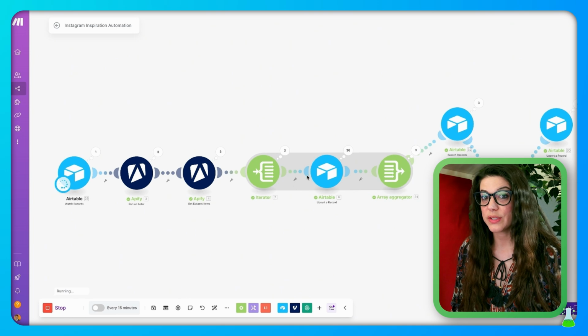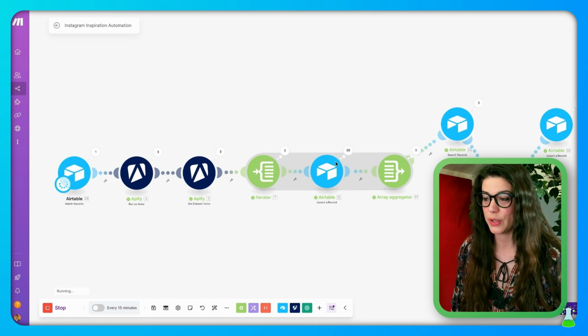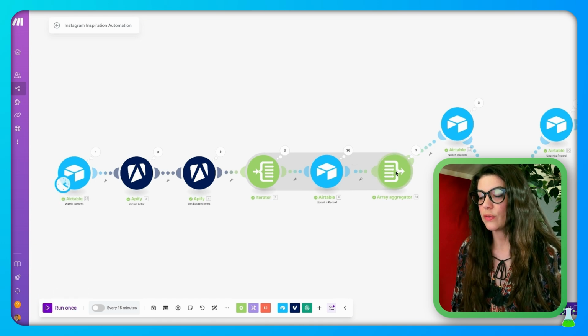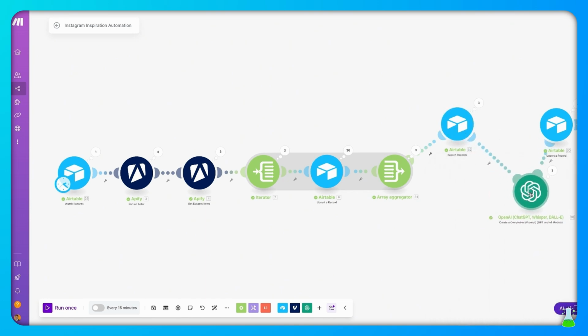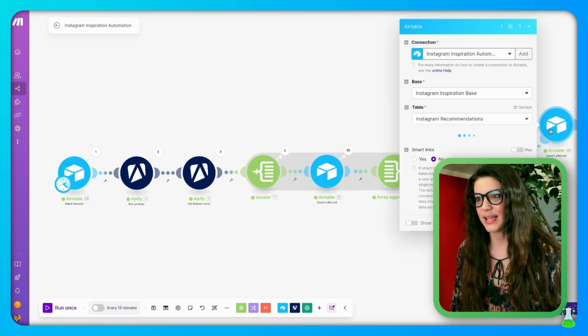So here it decides what's going to go into our research table. As you can see, it's populated 36 different posts from the 3 handles that I put in, which we'll go check out. And then over here, this Airtable decides which post is number 1 for each Instagram handle. And this one analyzes the number 1 post for you and makes recommendations. And then it puts them back up into Airtable.